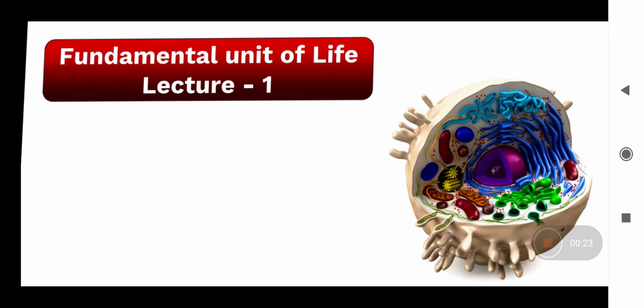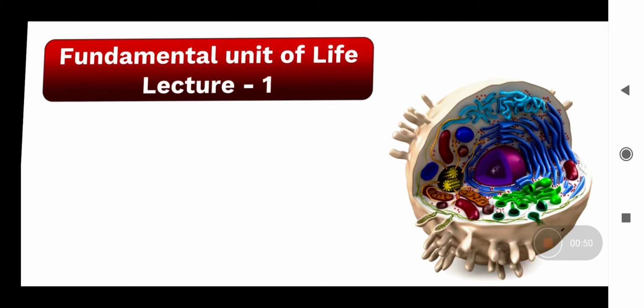You know, children, that the cell is called the basic unit of life. Why is the cell called the basic unit of life? Because it performs all the functions. A single cell performs all the functions like intake of food, excretion, metabolism, respiration, and many more.